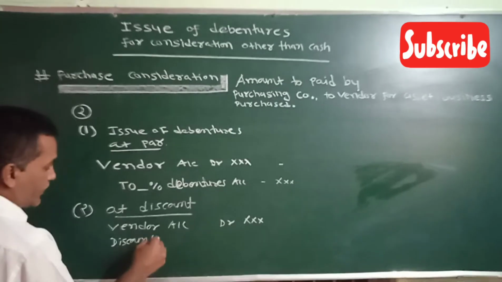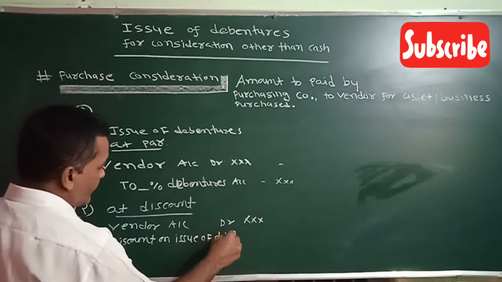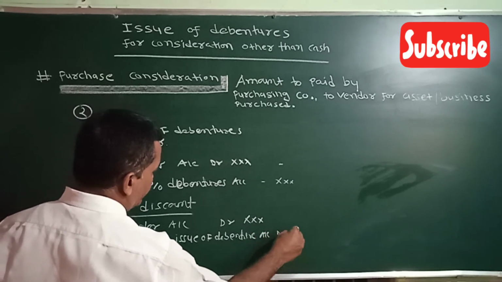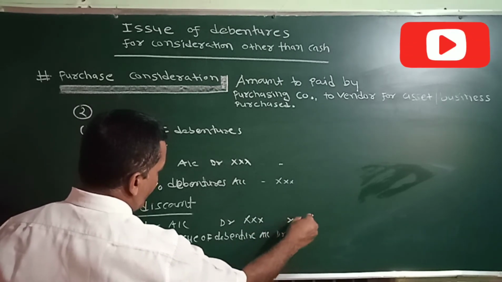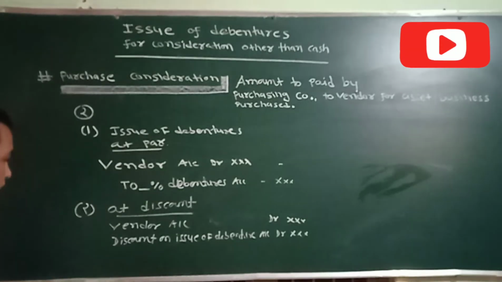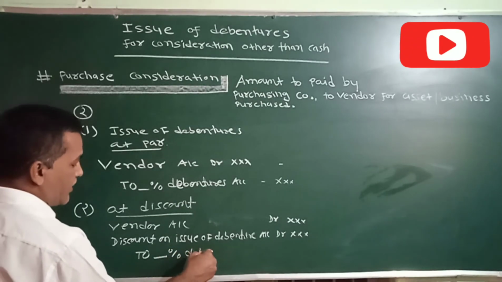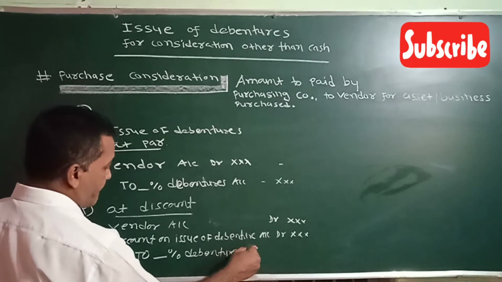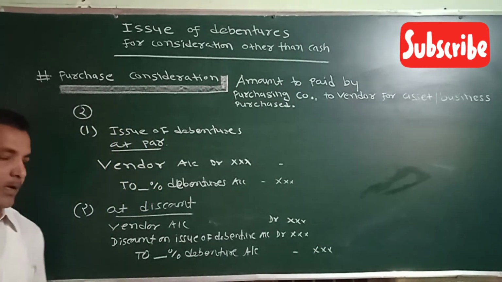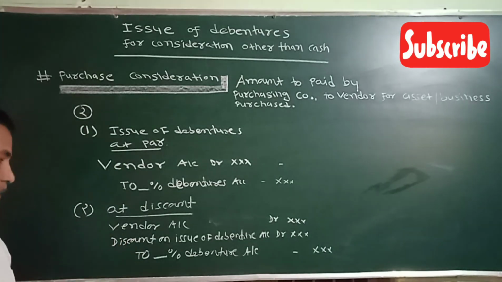Discount on issue of debenture account debit to so and so percentage debentures account. Discount is one type of capital loss, so we debit it.